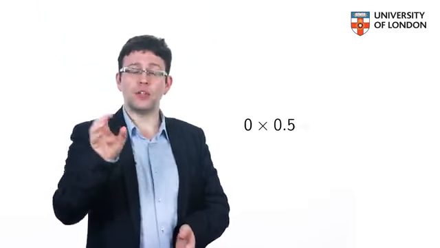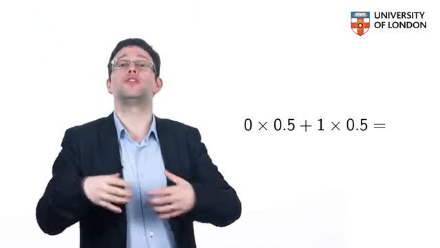And assuming this fair coin, then we have a 0.5 or a 50% chance of each of those outcomes. So what would be the expectation for the score on the die here? Well, we take each value of that variable, 0 and 1 in this case, and multiply it by its corresponding probability of occurrence. In this case, these equal weights of 0.5 and 0.5. So 0 times 0.5 plus 1 times 0.5 will give us 0.5.